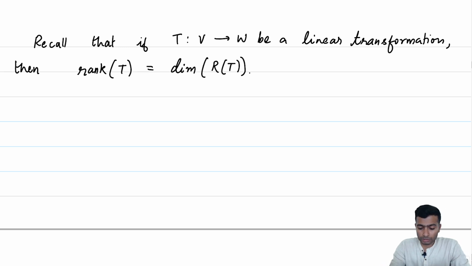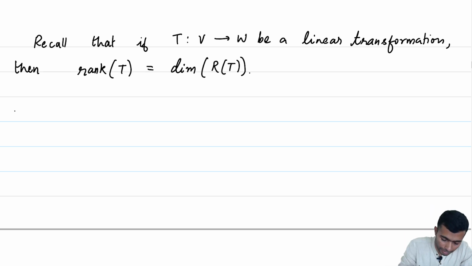Recall that this is a very useful notion to have, because this is one of the key ingredients of the dimension theorem. If V is finite dimensional, the dimension of V is equal to the dimension of the null space of T plus the dimension of the range space of T, which is the rank of T. So, rank of T tells us a lot about the linear transformation.